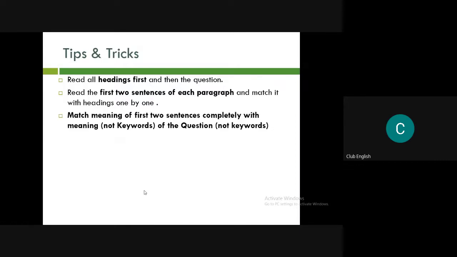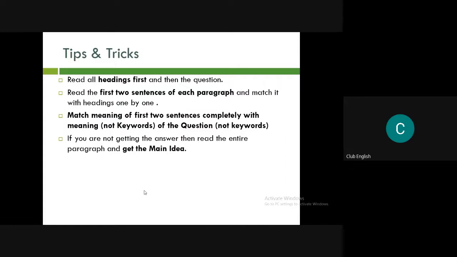Match the meaning of the first two sentences completely with the meaning of the question, not the keywords. As has been clearly pointed out, you have to match the meaning of the question with the meaning of the two sentences, not the keywords. So you need to be careful about that. If you are not getting the answer, then read the entire paragraph and get the main idea out.